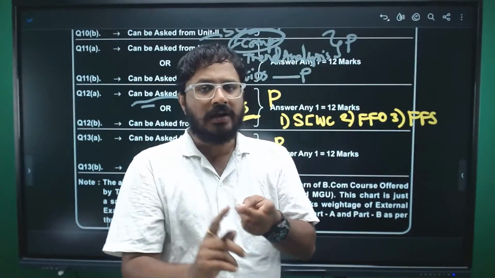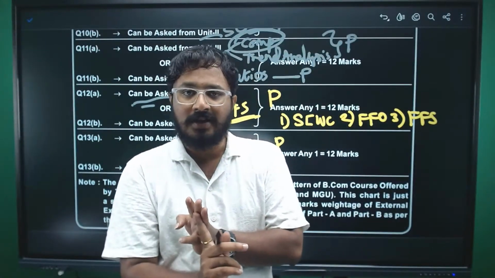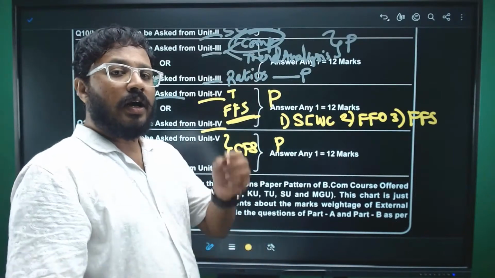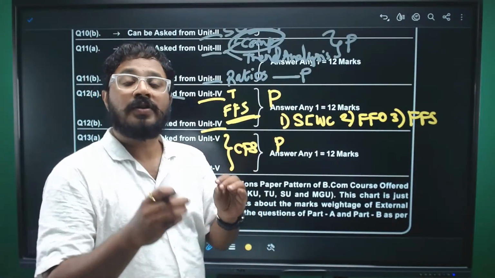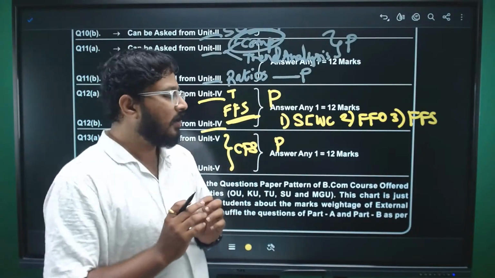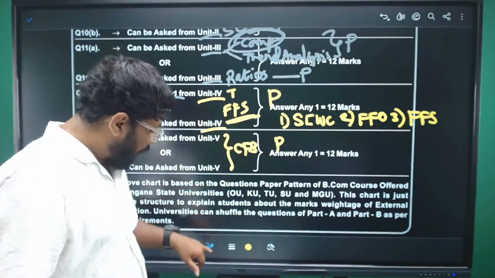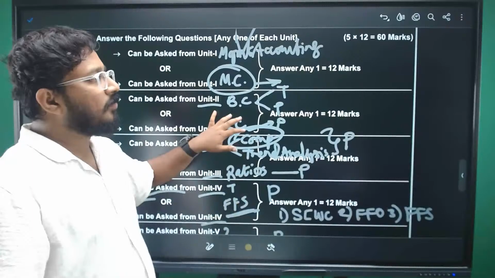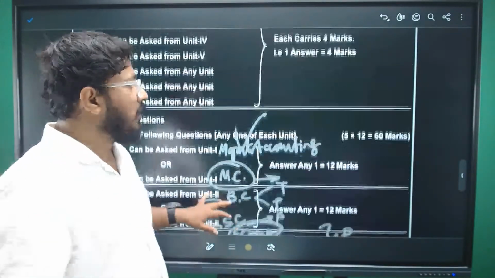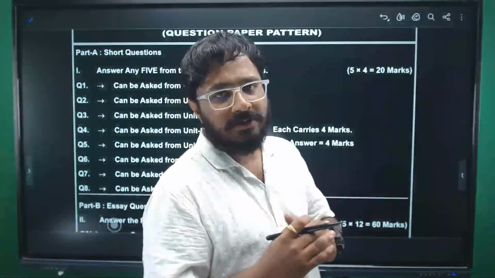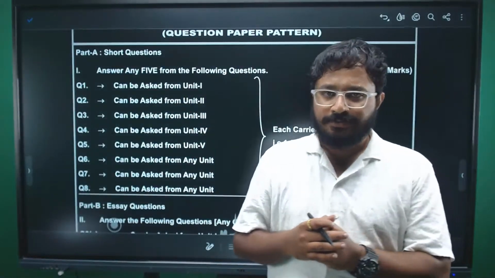Cash flow from operating activities, investing activities, financing activities. In them, the difficult area for us is only operating activities. That also I have simplified for you in the video lectures, right? So if you observe overall, you will be getting maximum problems only in this paper. Very few theory questions you will see, right?